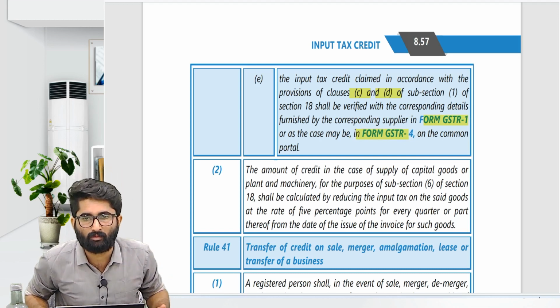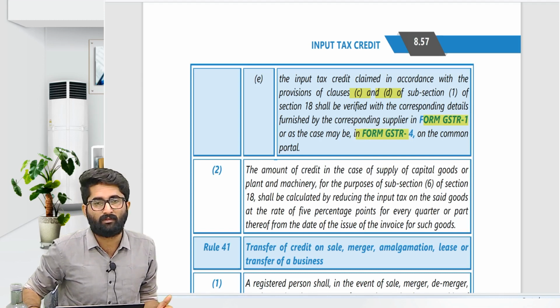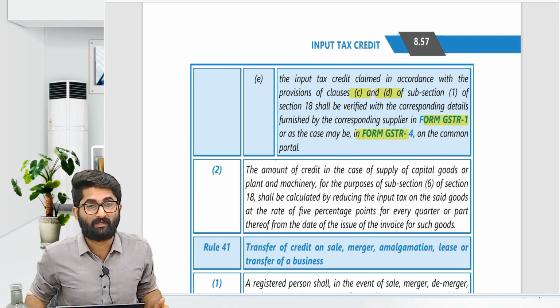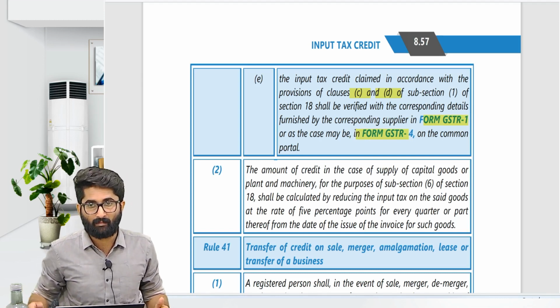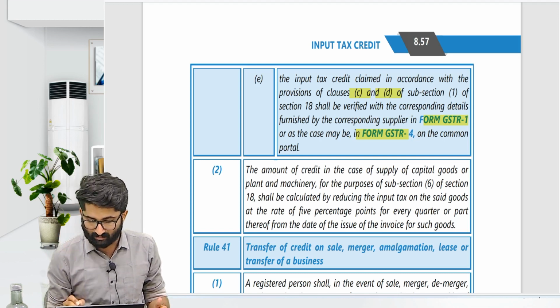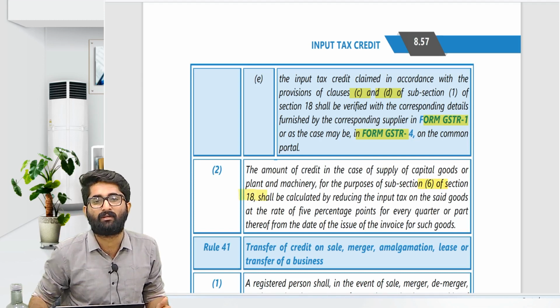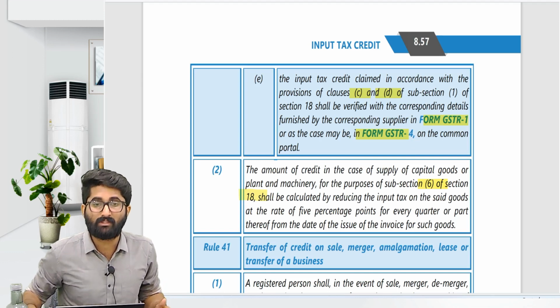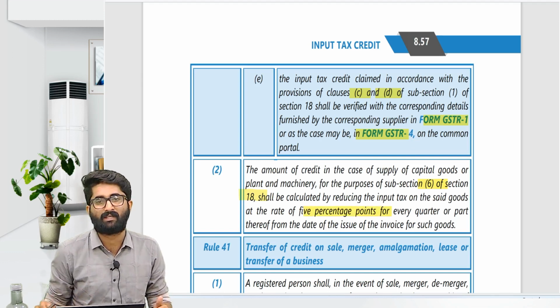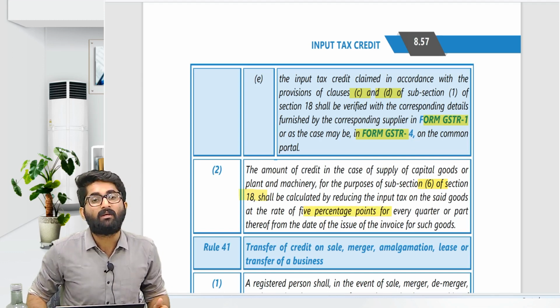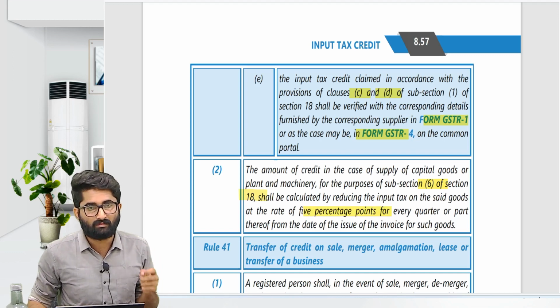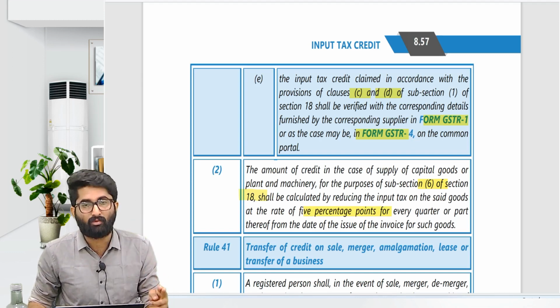Rule number 40 sub rule 2 says that in case of capital goods, as per section number 18 subsection 6, if you are selling the capital goods, then you have to reduce the percentage by 5 percentage points as may be prescribed. It is given in rule number 40 sub rule 2.